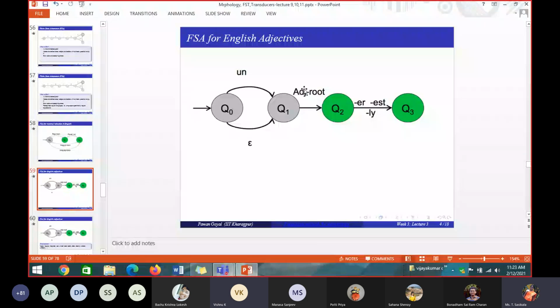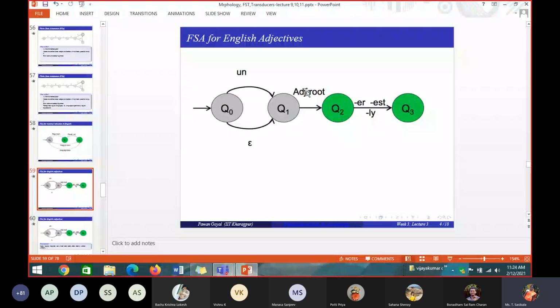So un is what? Is un a free morpheme or a bound morpheme? Bound morpheme, which is added. It's a prefix added to it. And happy is what type of word? Free morpheme. It's an adjective and it's a root word, right? So along with that root word, I am adding un to it. Okay, it's an adjective root. So between Q0 and Q1, I can have un or it can be epsilon, empty. Q1 to Q2 should be an adjective. The word should be an adjective and it should be a root word.